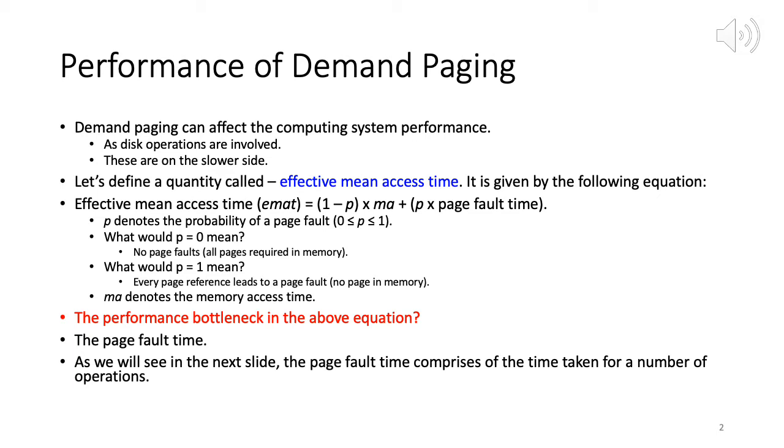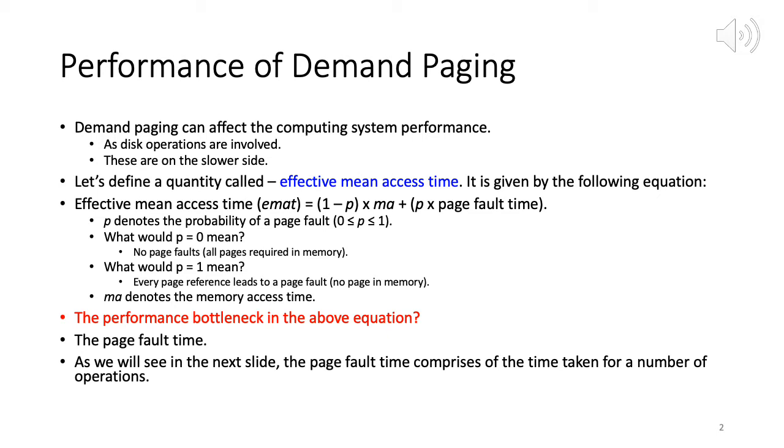Okay, so your P is 0, and you put that in. The page fault time term becomes 0 automatically, and what you have is 1 times MA, the main memory access time. That would be the best case, and obviously the effective mean access time would be the lowest, right?